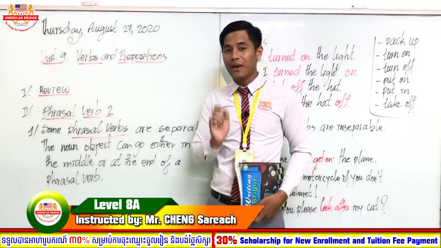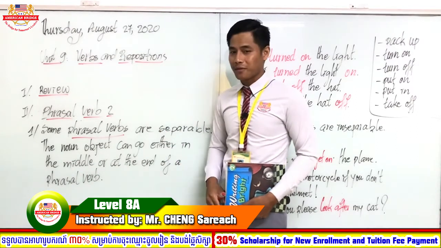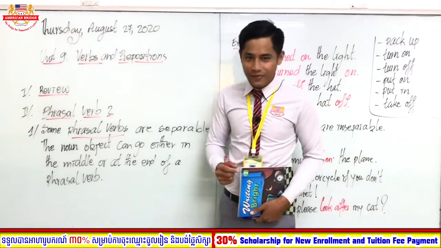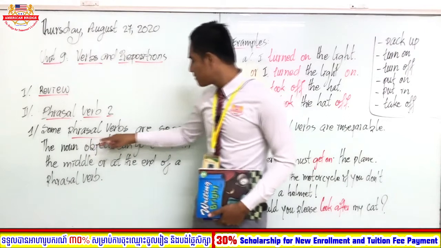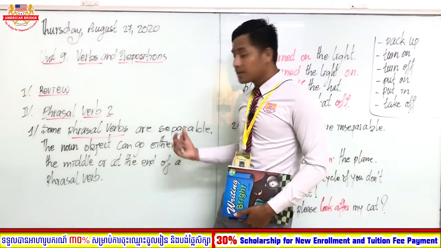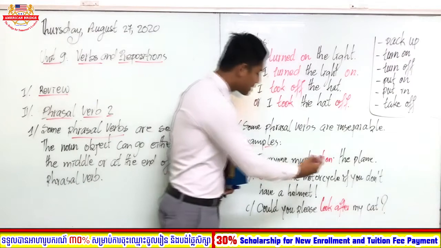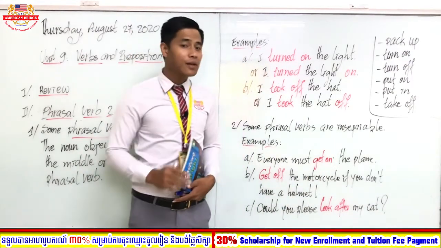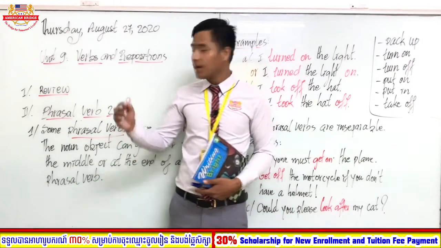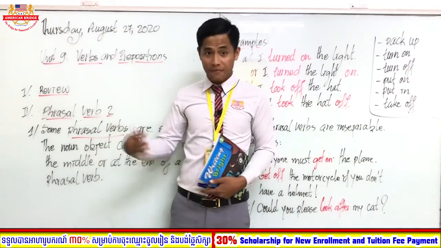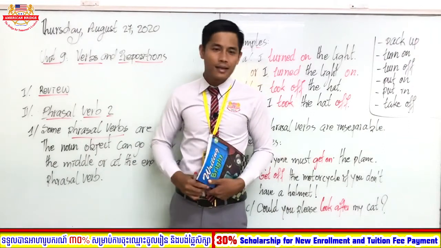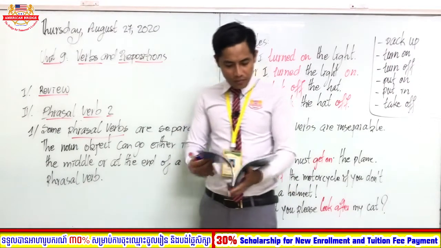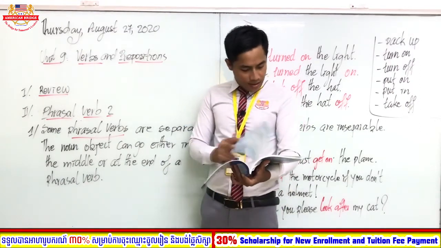Teacher will tell you about the types of phrasal verbs. Students, how many types of phrasal verbs are there in English? There are two: separable and inseparable. In this video, you will know exactly how to use these two types of phrasal verbs correctly in sentences. All right, let me get started. Teacher would like you to open your book to page 88.